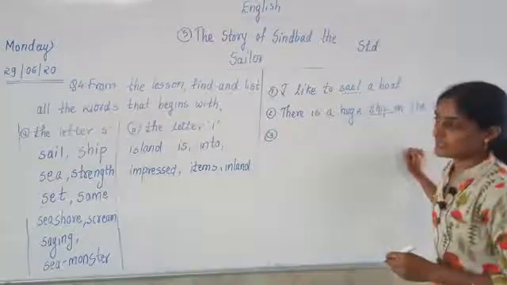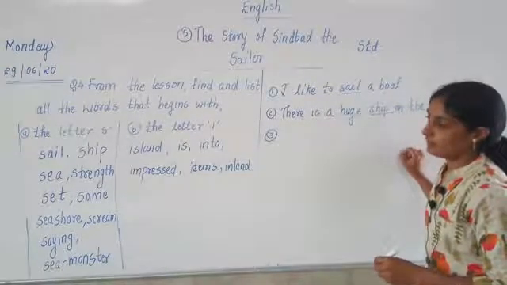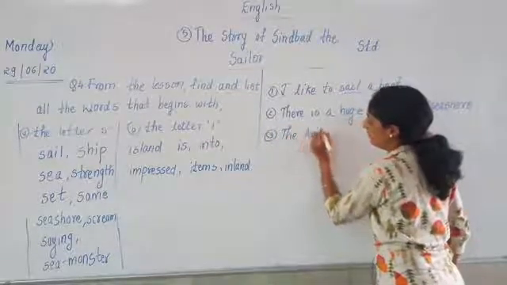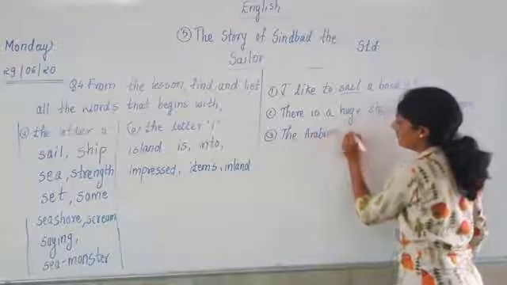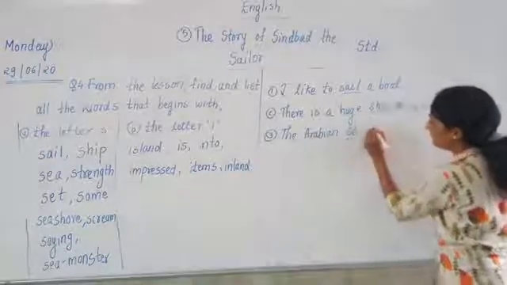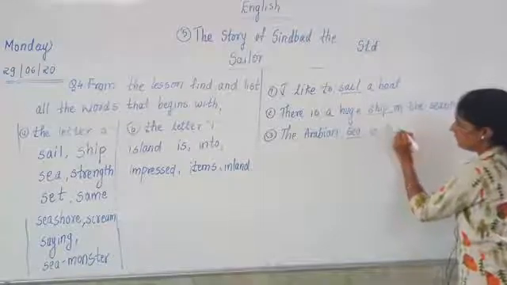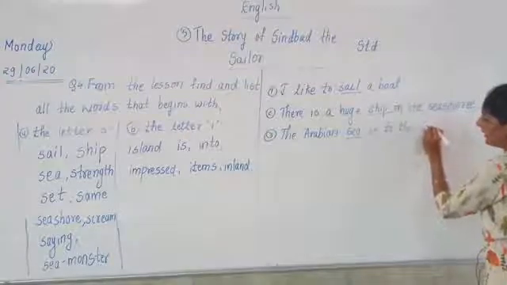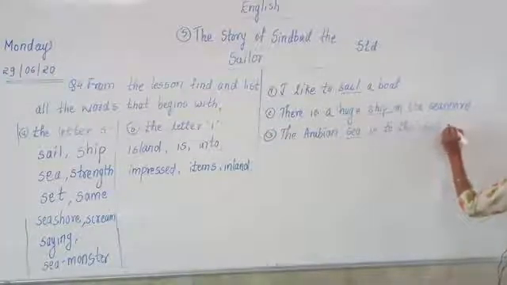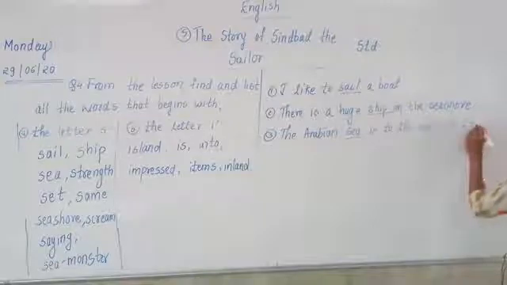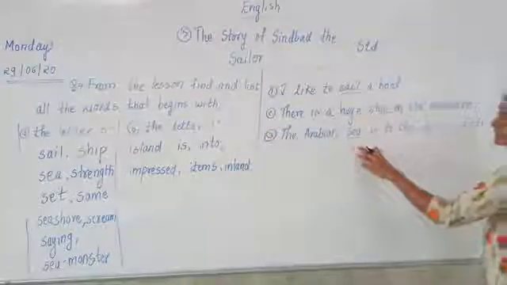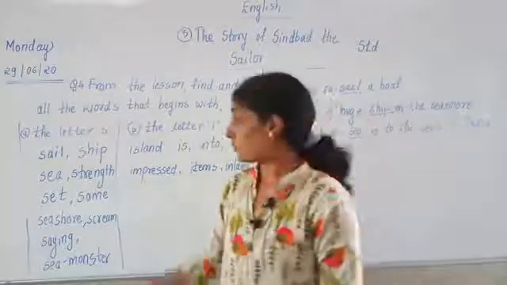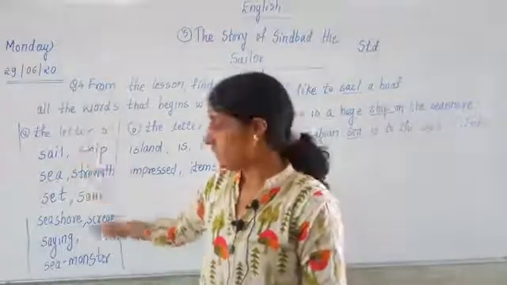Come on, sea. S-E-A, sea. The Arabian Sea is to the west of India. Which word has come in this sentence? So here it is told that you have to write down sentences with the help of words. You have to write these words in sentences.